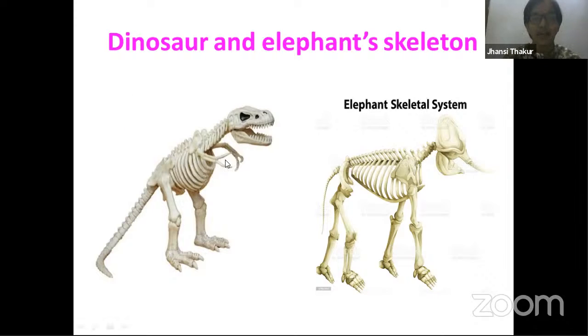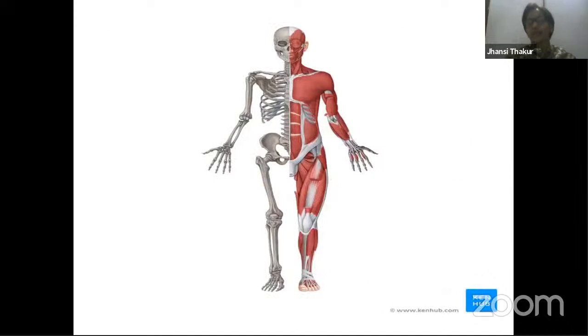When you look at the bones, the way they are arranged, you can easily guess the animal. Our bones work as a framework for our body, giving shape and support to our body. Now, we already studied skeletal muscles, you remember when I discussed muscular tissue. Muscles and bones work together and help us in locomotion, in movement. We study them together under the heading musculoskeletal system.